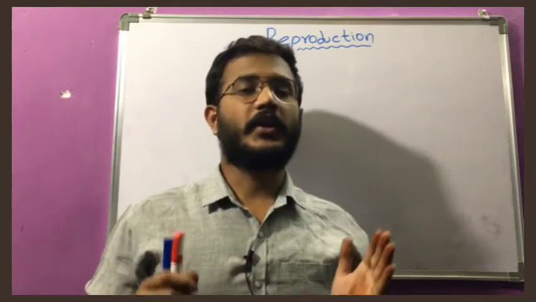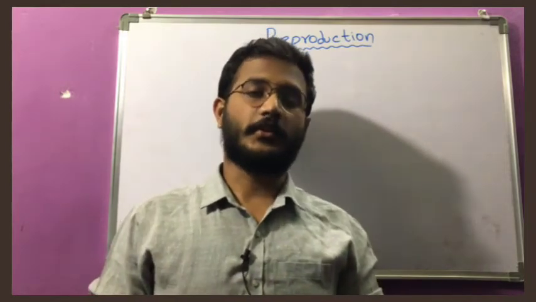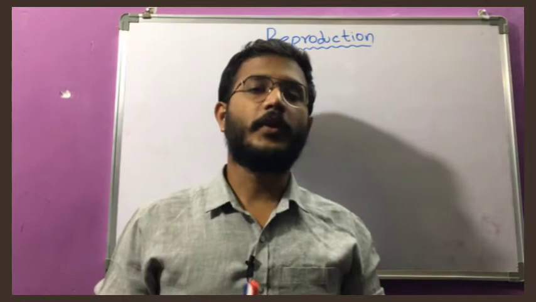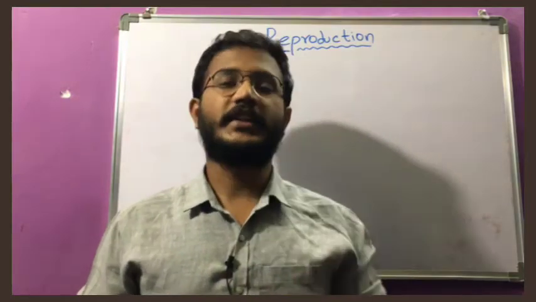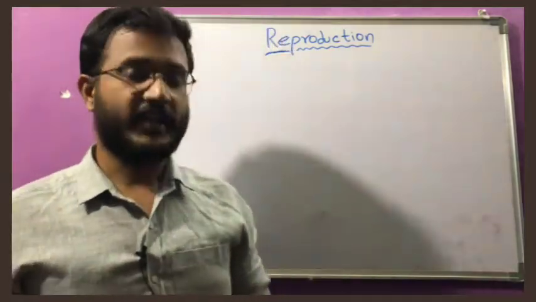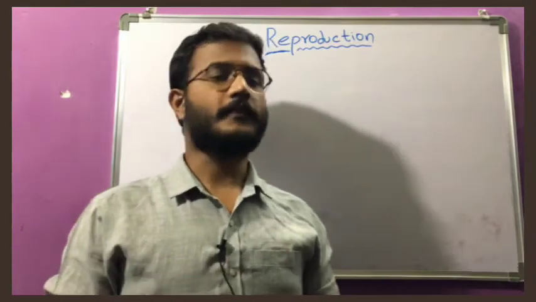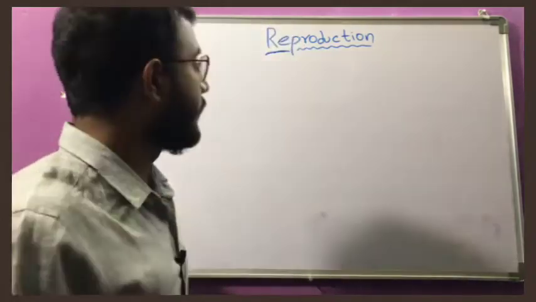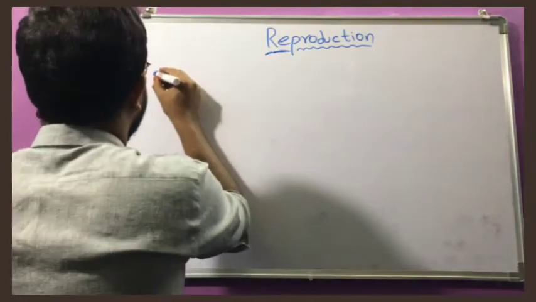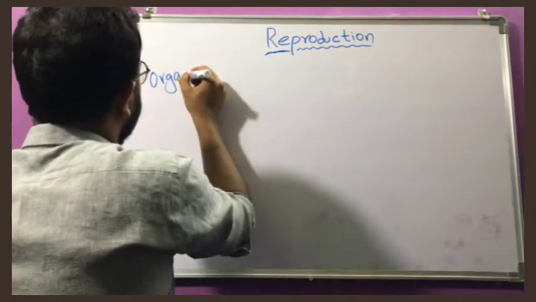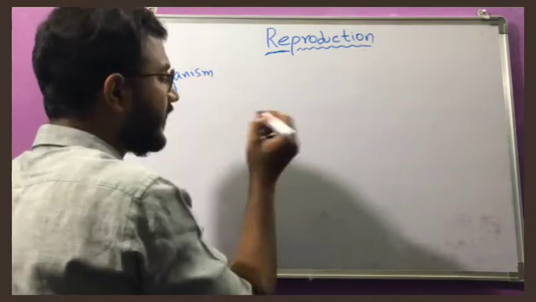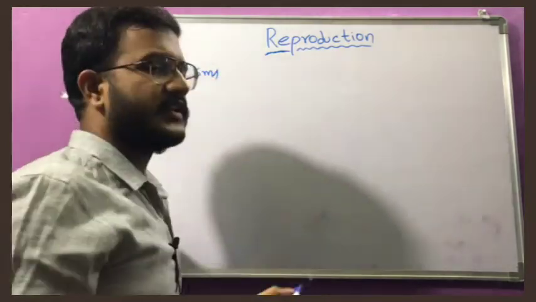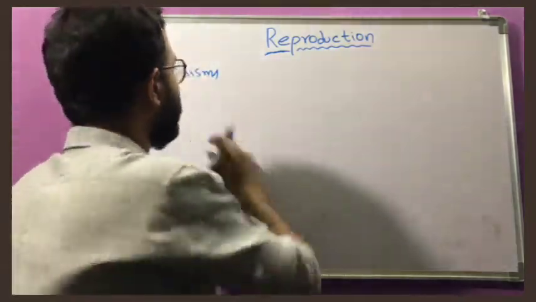As we completed the human health and disease chapter, today onwards we will start a new series of chapters, that is reproduction. In this reproduction unit we have to see different chapters. The first chapter is reproduction in organisms in general. What are the single cell organisms, humans, everything in general we will discuss here.